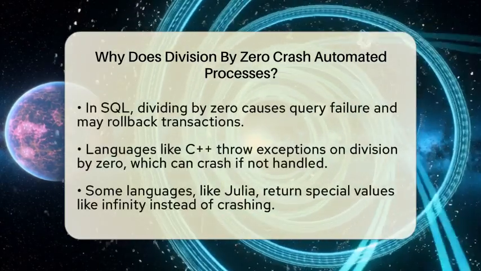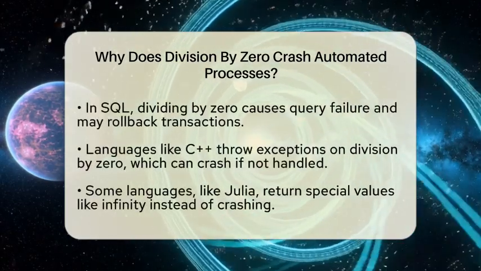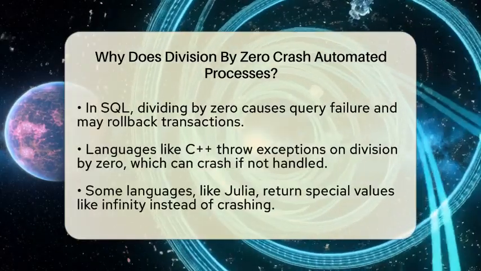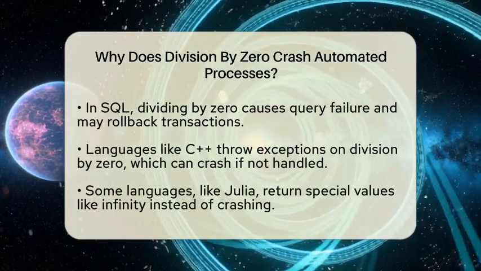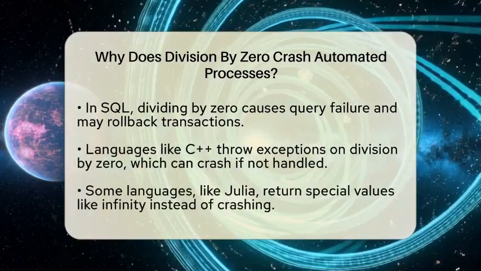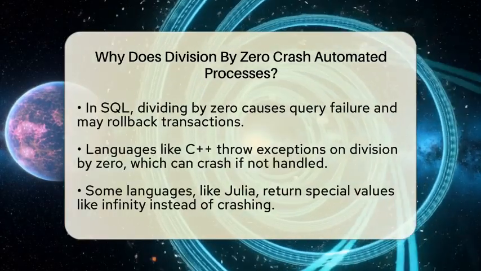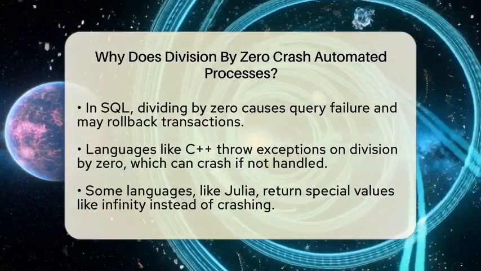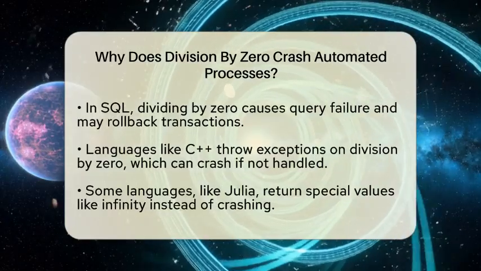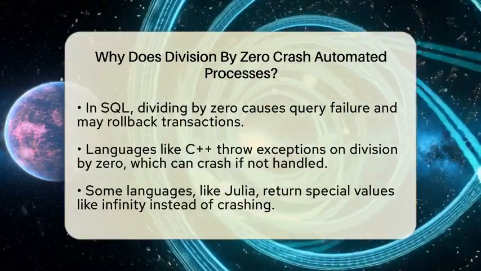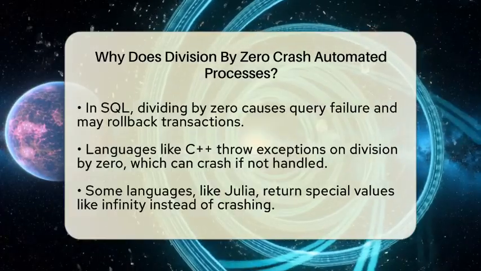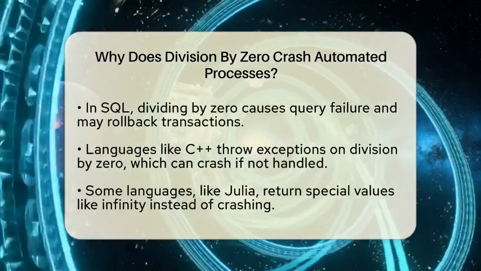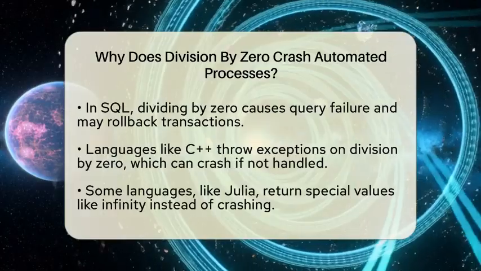In math, dividing any number by zero has no answer. For example, if you try to divide 10 by zero, there's no number that you can multiply by zero to get 10. It simply doesn't exist. In programming, this leads to a runtime error called a division by zero error or an arithmetic runtime error. Most languages don't handle this automatically, so the error causes the program to crash or halt.